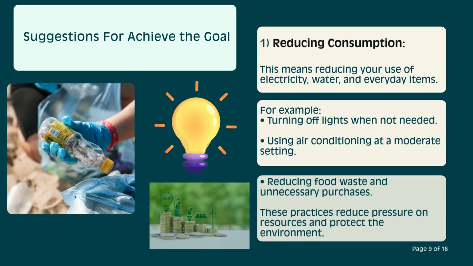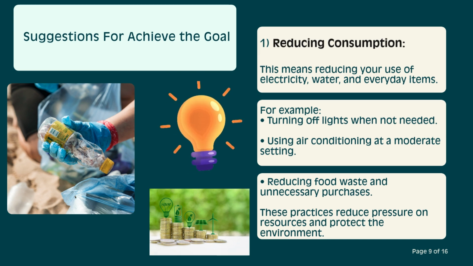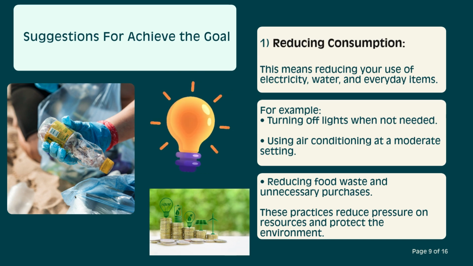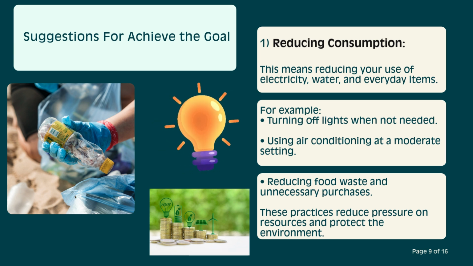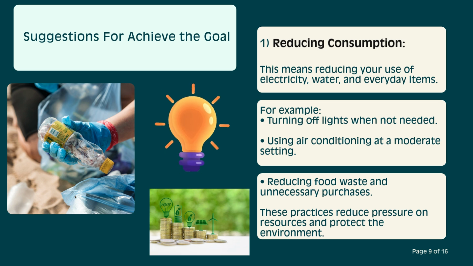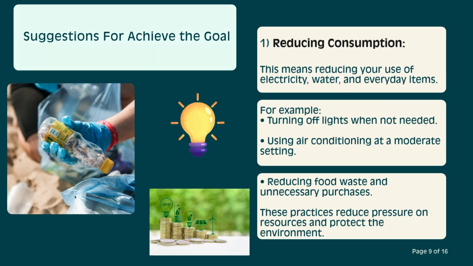Our suggestions include number 1, reducing consumption. This means reducing your use of electricity, water, and everyday items. For example, turning off lights when not needed, using air conditioning at a moderate setting, reducing food waste and unnecessary purchases. These practices reduce pressure on resources and protect the environment.